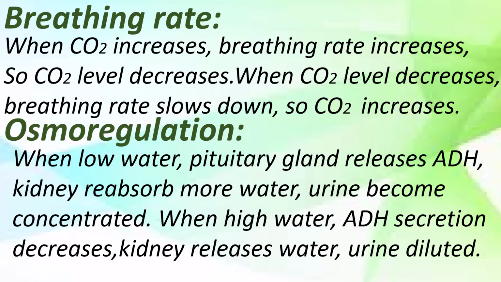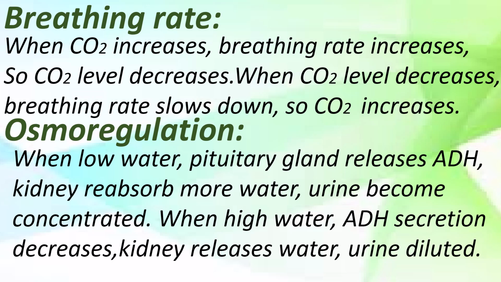Osmoregulation. That means how our body regulates its water balance. In osmoregulation, when there is low water in our body, the pituitary gland, the gland located in our brain, releases ADH. ADH means antidiuretic hormone.